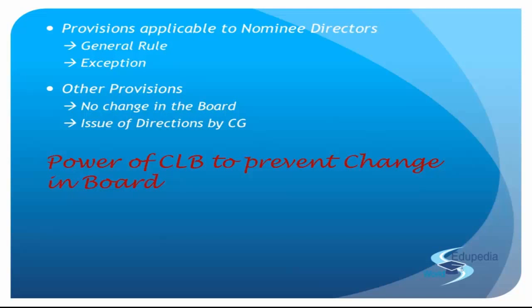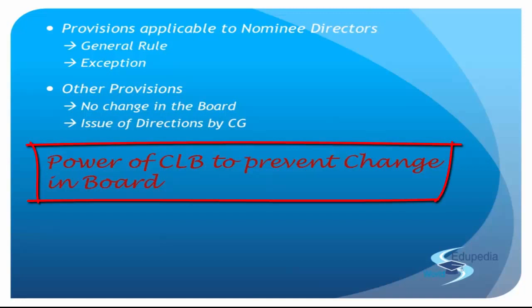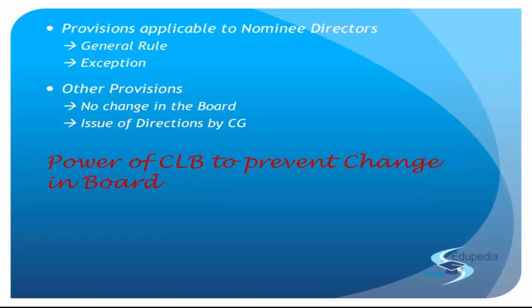Understand? Now we move on to the next section, which is the power of the Company Law Board to prevent change in the board. This is section 409. So what is the power conferred upon the Company Law Board? How can they prevent the change that is going to occur in the board of directors? Basically, this section was introduced because it seeks to prevent abrupt changes in the management of the company. There may be a lot of financiers who try to take over shares and take control of companies which are performing really well. Well-run companies should not pass into the hands of these unscrupulous and ambitious financiers. This is the reason why section 409 came into place.